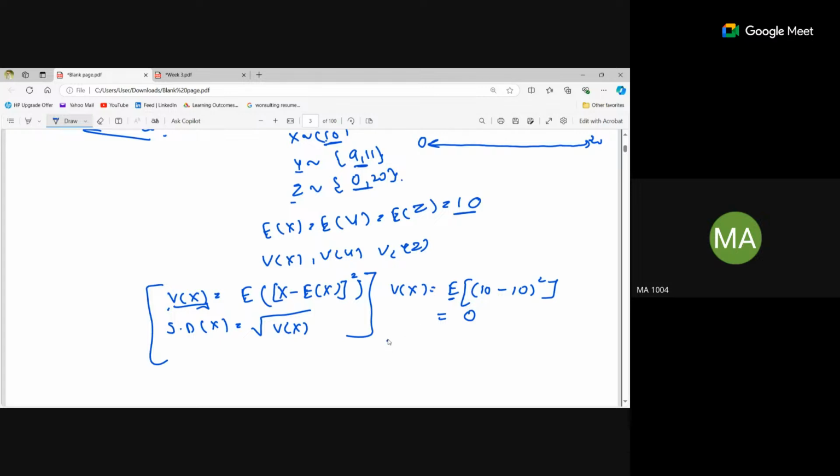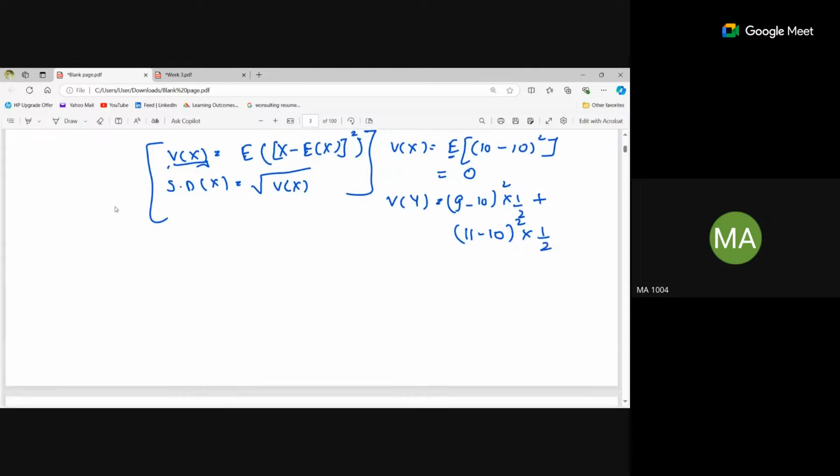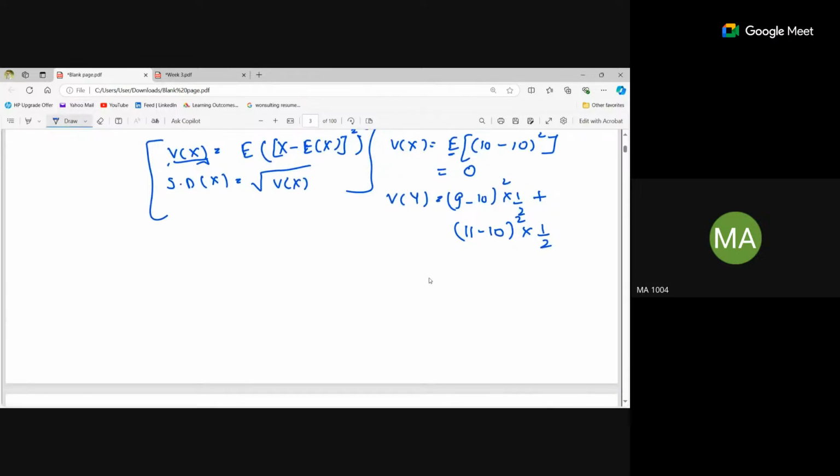For the y variable, it will be the expectation of these values: 9 minus 10 whole square, with probability 1 by 2, plus 11 minus the expected value whole square, multiplied by 1 by 2. Is this step clear? Yes, ma'am.